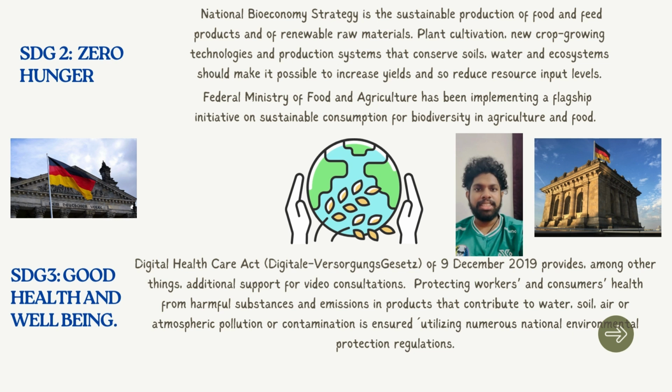The second SDG, which is Zero Hunger, they tackled by introducing the National Bioeconomy Strategy, which is the sustainable production of food and feed products and of renewable raw materials. The Federal Ministry of Food and Agriculture has been implementing a flagship initiative on sustainable consumption for biodiversity in agriculture and food.